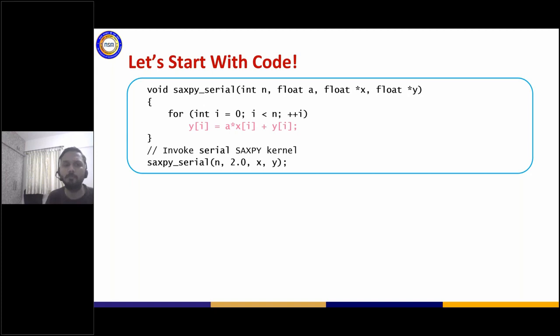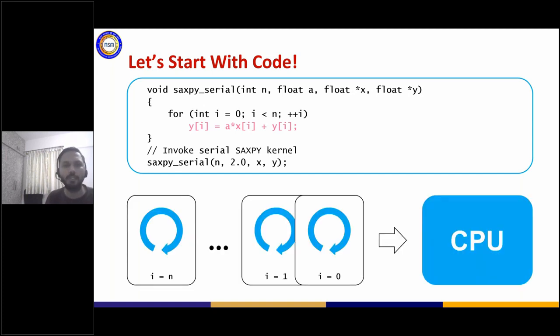Take a problem from a BLAS1 routine, basic linear algebra subprograms, which is also referred to as the SAXPY operation. What you are doing is multiplying a scalar value a with a vector x, adding it to another vector y, and storing it into vector y again. If you write your program sequentially, say in C, it will execute in this fashion: first it will execute the 0th index, so y of 0 equals a star x of 0 plus y of 0. Similarly, it will keep on doing it until you reach your limit, which is i less than n. Once you exceed that, you come out of the loop.